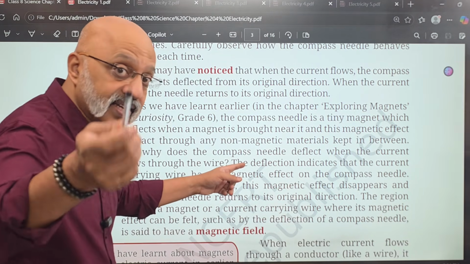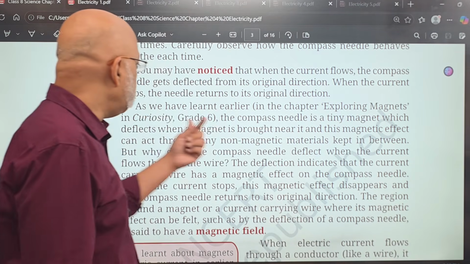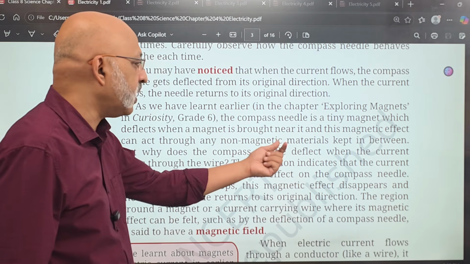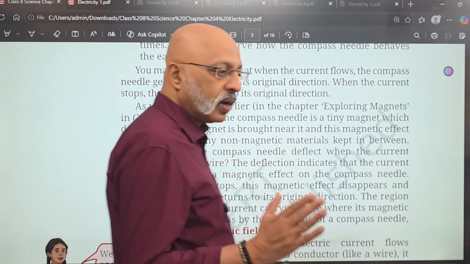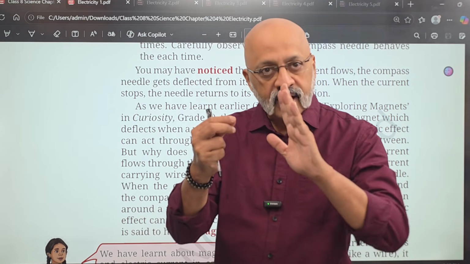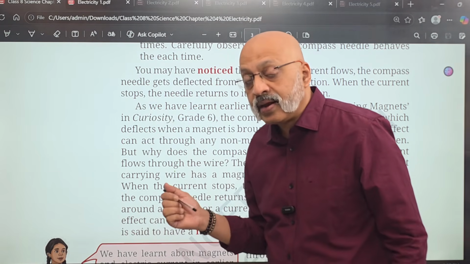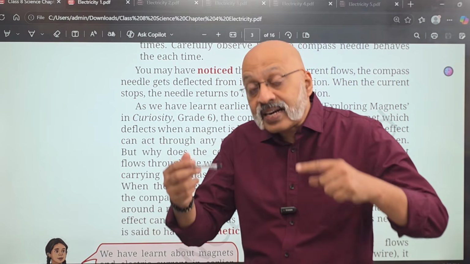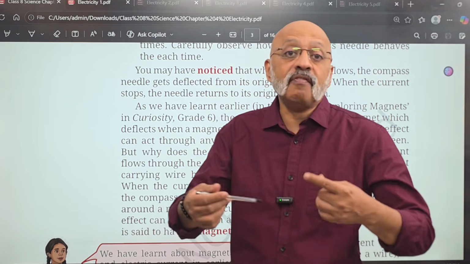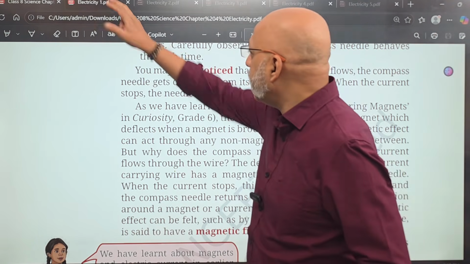So as we have learned, as I said, in class 6 in the magnets chapter, the compass needle is a tiny magnet which deflects when a magnet is brought near it, and this magnetic effect can act through any non-magnetic material kept in between. So normally what happens is that when there is a compass, look at your class 6 chapter, and then you bring a magnet near it, it will deflect, right? So the magnet is having that effect. But here there is no magnet. So what is happening? It is the electrical current which is passing through the iron, okay, that is having that kind of an impact. So let me explain this here.